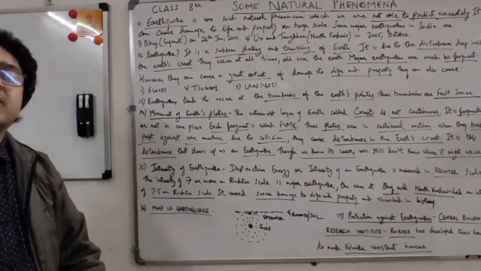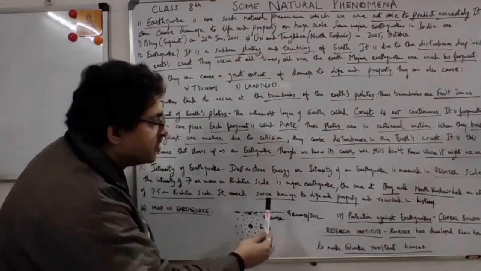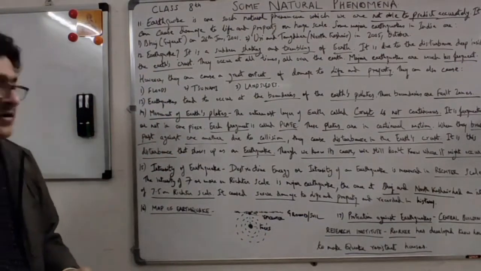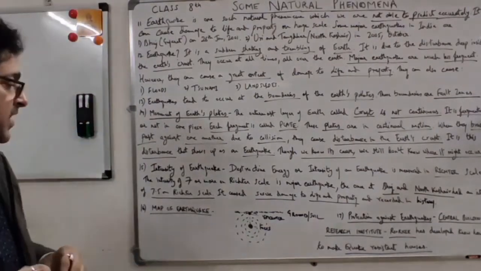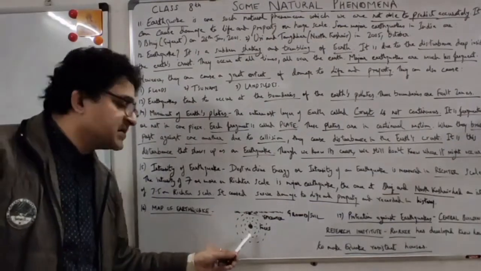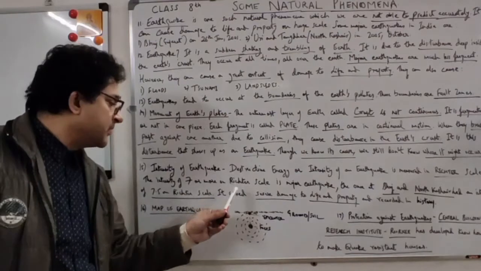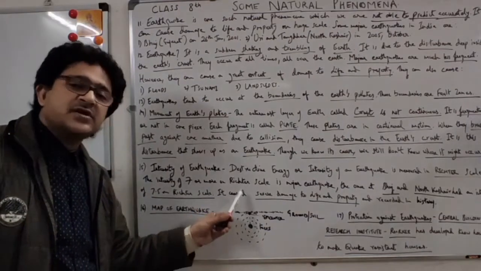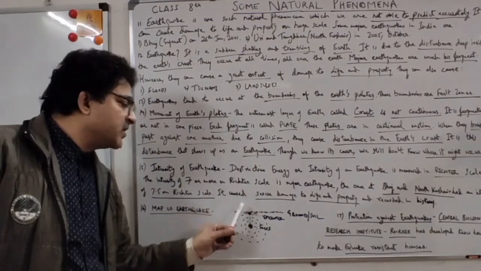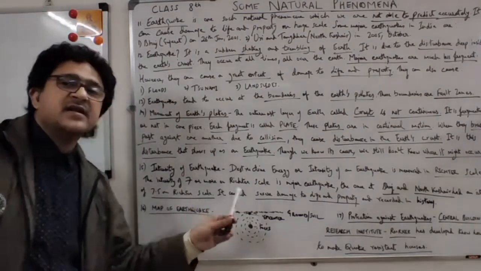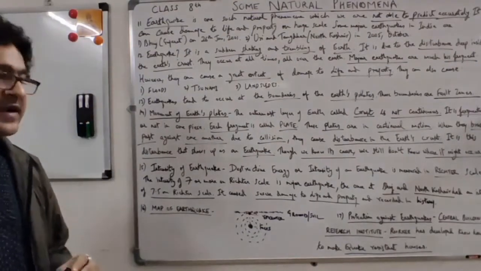Focus is where the earthquake originates, and epicenter is the place on the ground where the maximum effect of the earthquake is felt. Maximum effect, because the focus is actually inside the earth. But if it goes straight up, perpendicular from the focus to the ground, where that ground is, that is called the epicenter. There the maximum effect of the earthquake will be felt.